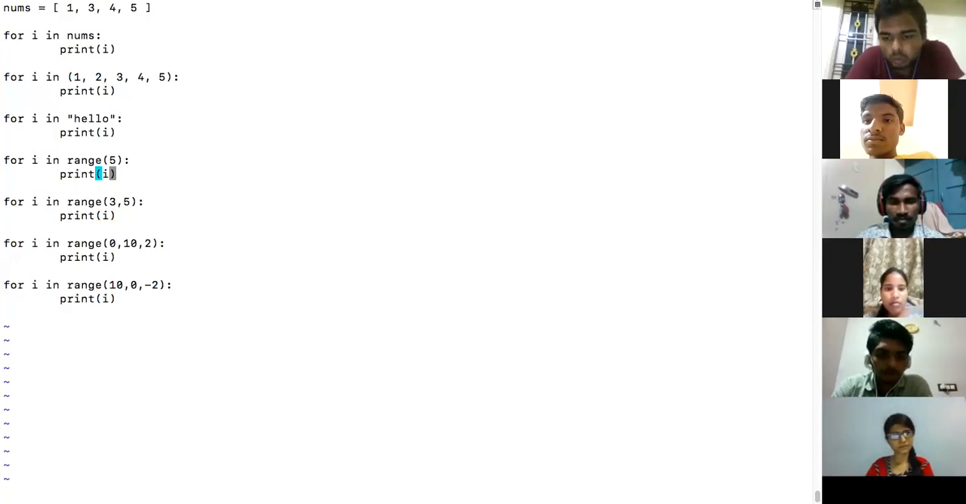1, 2, 3, 4. Okay. Now, what kind of function is range? What kind of function is range? That is important for you to understand. It is a generator function. How to design a generator function? I'll tell you tomorrow. Right?